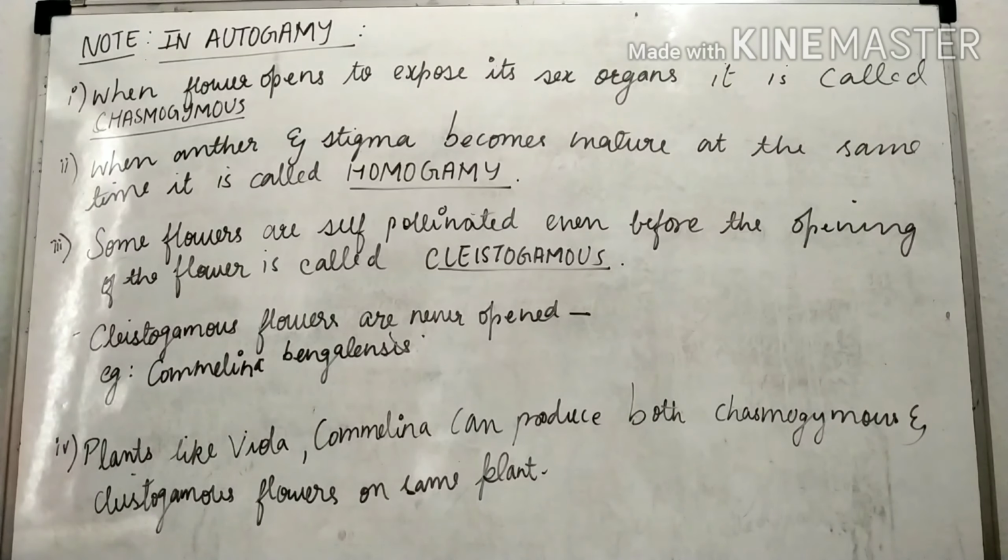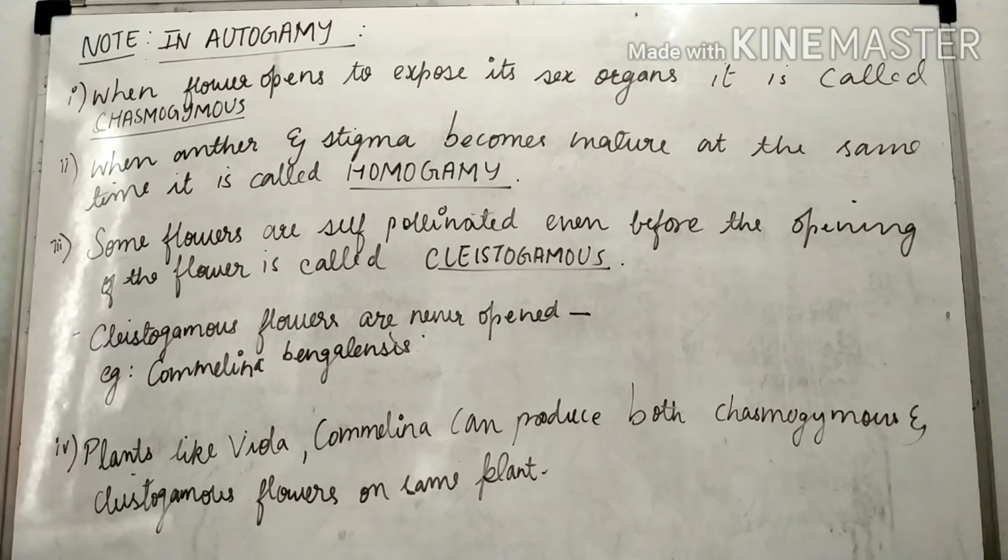Now, plants such as Viola and Commelina can produce both chasmogamous as well as cleistogamous flowers on the same plant. You have to remember the examples. Chasmogamous is when the flower opens to expose its sex organs for the process of pollination. And the next one is cleistogamous, when some flowers are self-pollinated even before the opening of the flower.